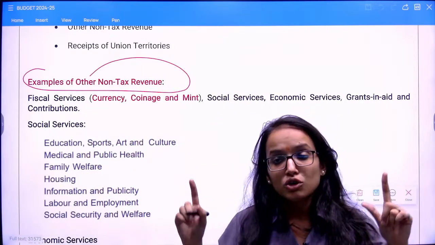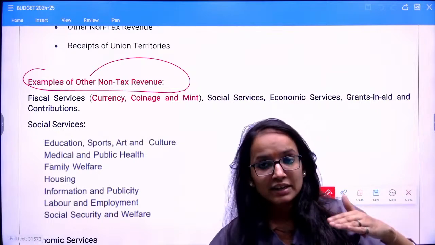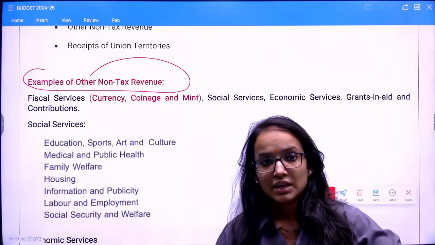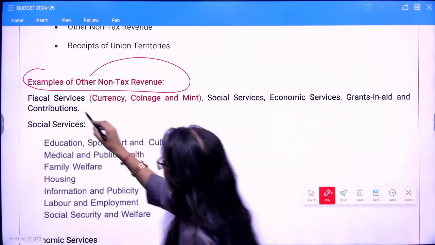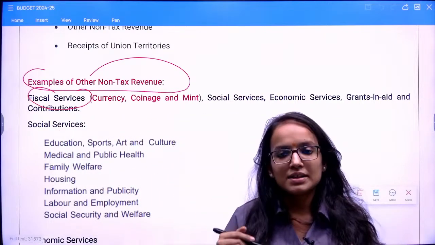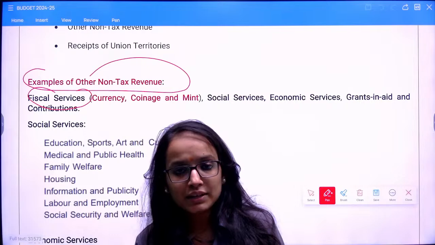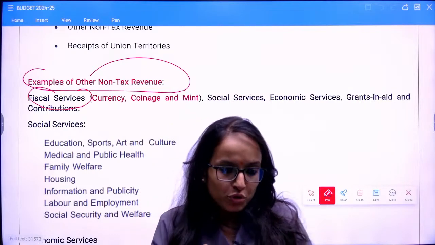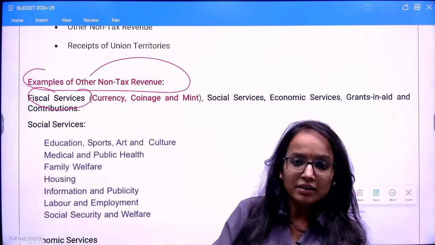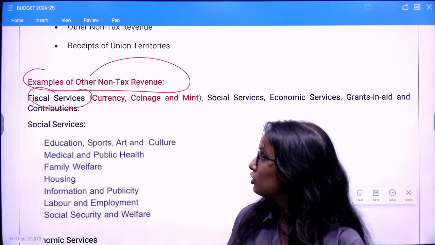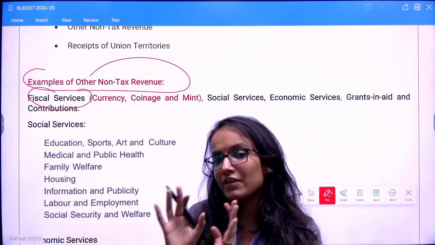So you have a subcategory under non-tax revenue receipts. These are your other non-tax revenue receipts. What are these? Fiscal services. These are certain services provided by the government. For providing these, the government earns out of them. These are categorized under non-tax revenue, other non-tax revenue receipts.